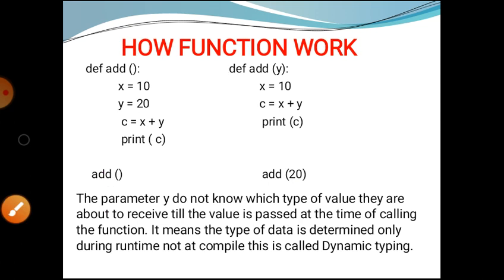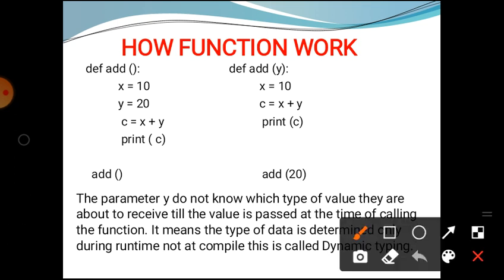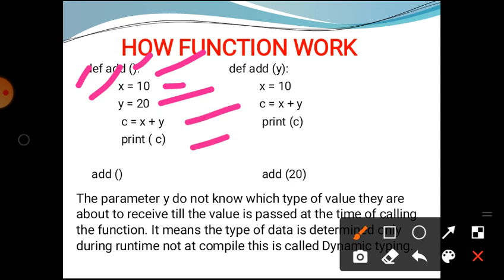Next, how a function works. Here def is the starting of our function definition. Add is the function name. These are the parentheses. The colon shows that our function body has started. x is equal to 10 and y is equal to 20 are the local variables. c is equal to x plus y and print c are the statements, and these whole lines are our function body.